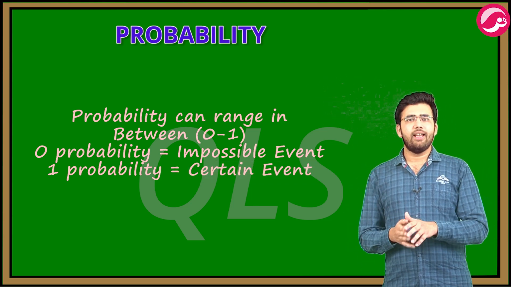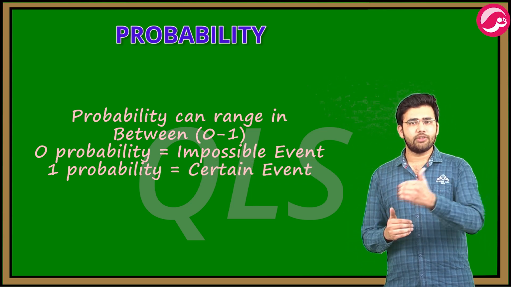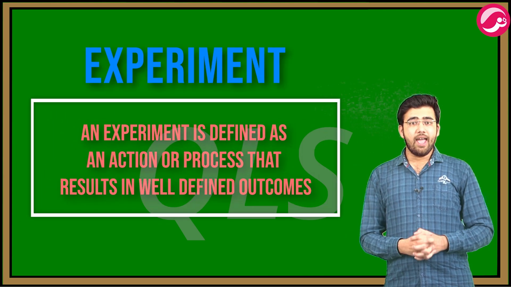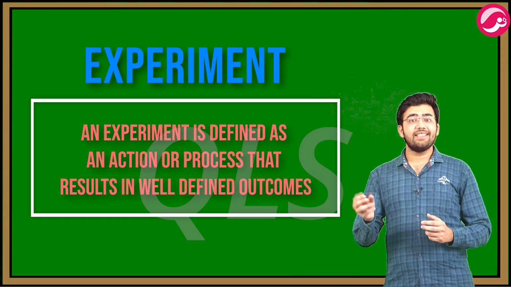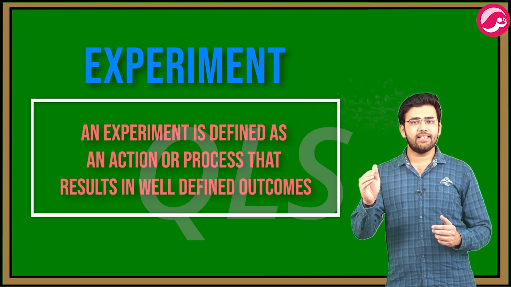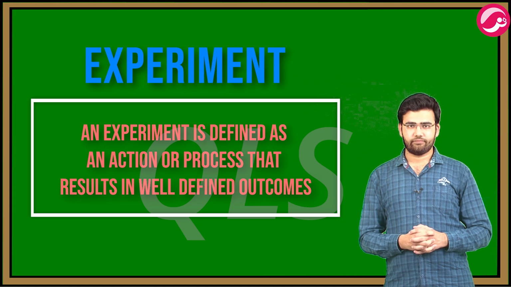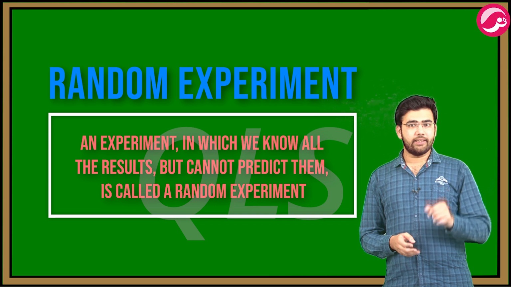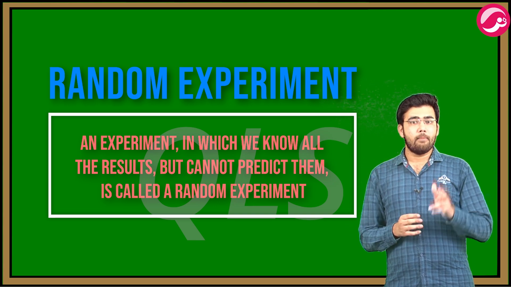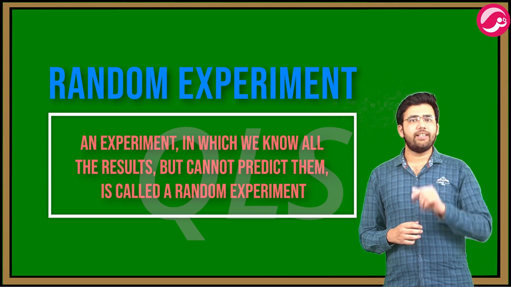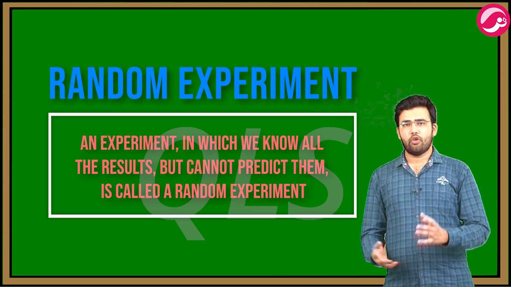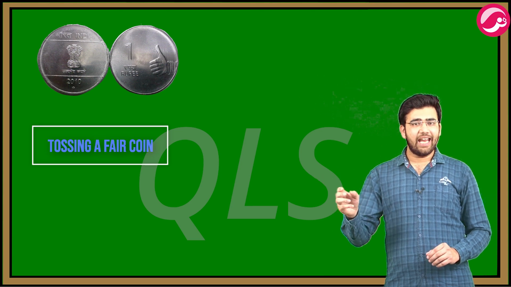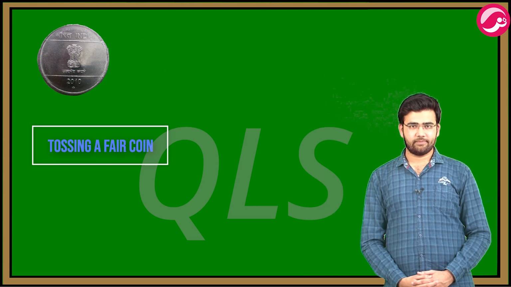Before going further, let us understand certain terms associated with probability. First is experiment. An experiment is defined as an action or process that results in well-defined outcomes. The second one is random experiment. An experiment in which we know all results but cannot predict them is called a random experiment. For example, tossing a fair coin. When we toss a coin, then either head or tail appears.